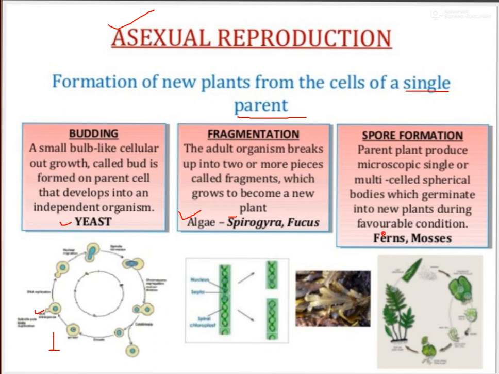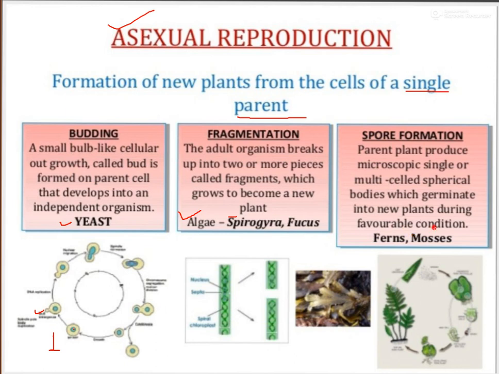You can easily observe that many fungal infections take place during the rainy season. So the parent plant produces microscopic single or multi-celled spherical bodies which germinate into new plants during favorable conditions. You can see this in ferns or mosses.